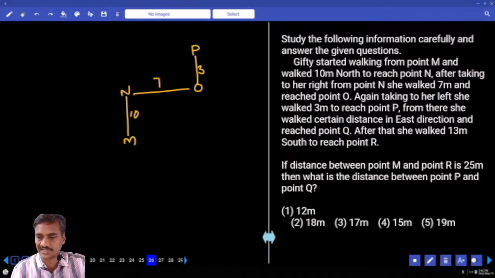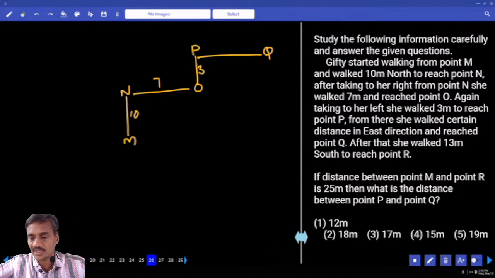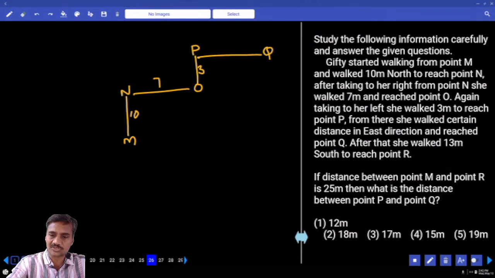From there, she walked a certain distance east and reached point Q. After that, she walked 13 meters south to reach point R. R will be exactly here.